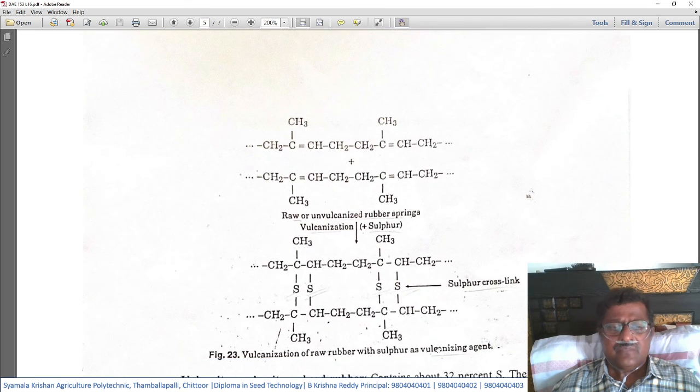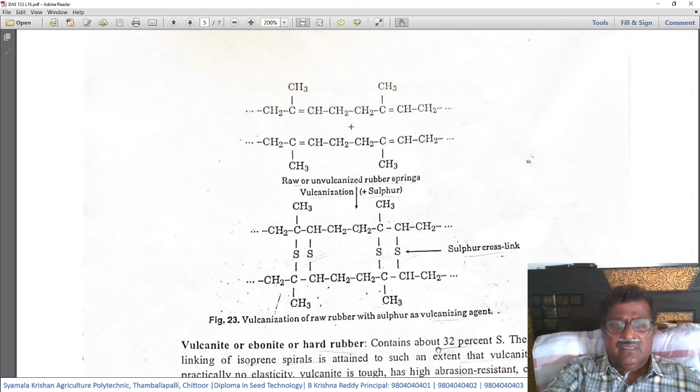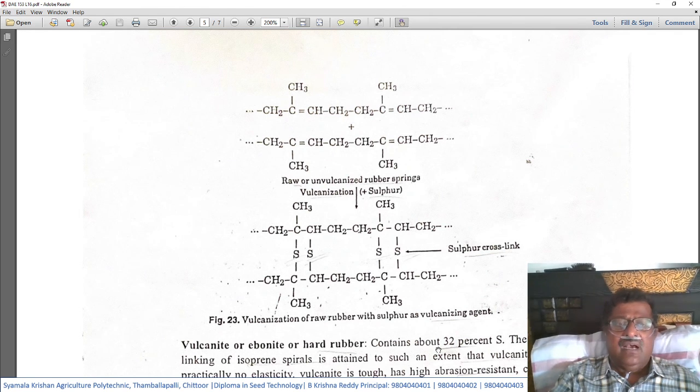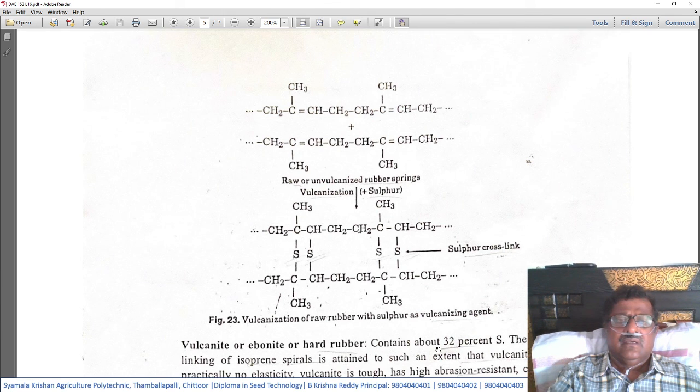Okay, so this is the molecular structure, and we can see how the vulcanization process changes the structure. That is raw or unvulcanized rubber springs. As we already know, the rubber monomers form rubber polymers in the form of very big chains, which are in fact like a spring structure.